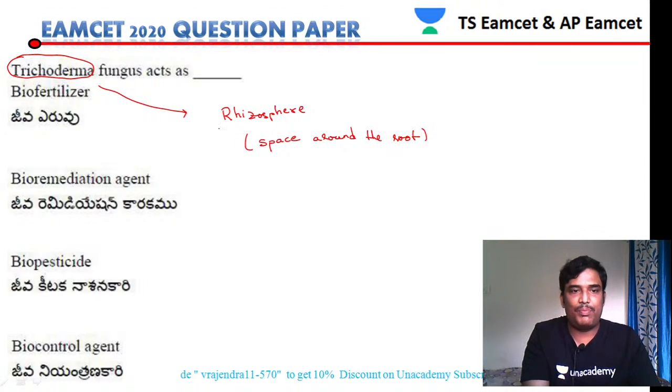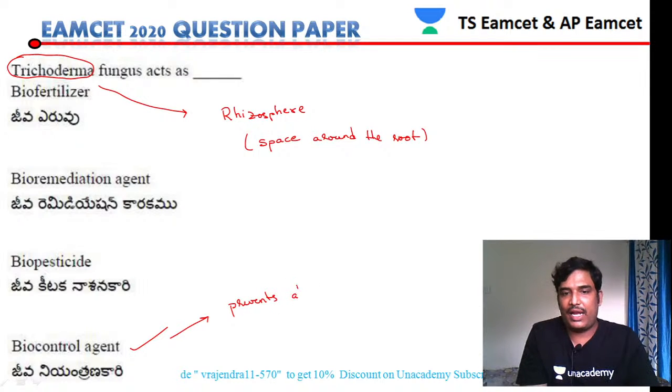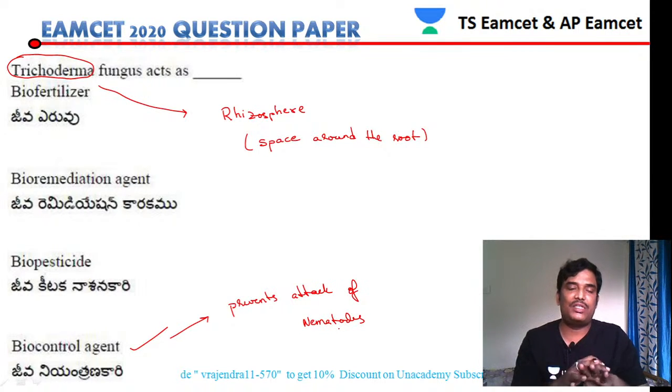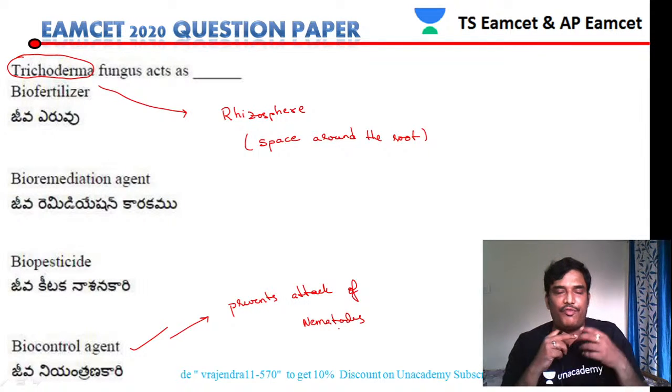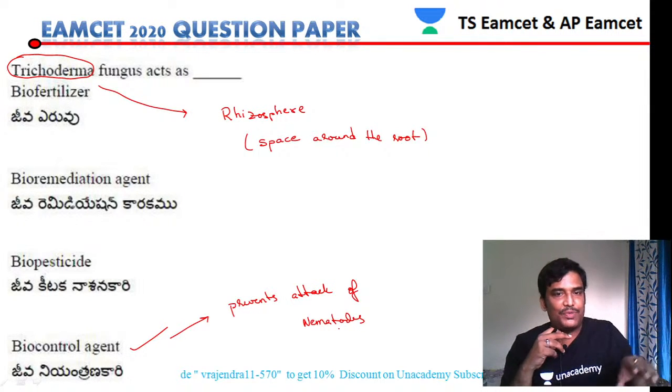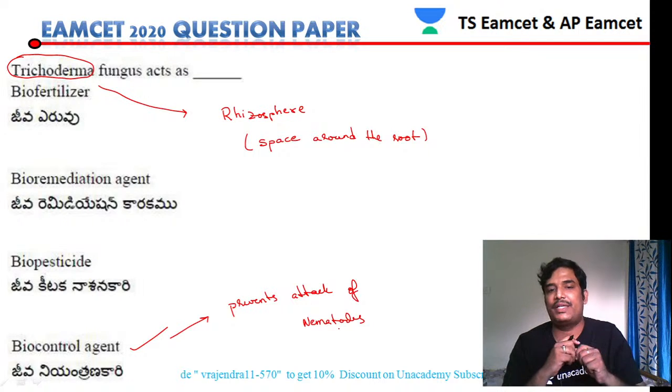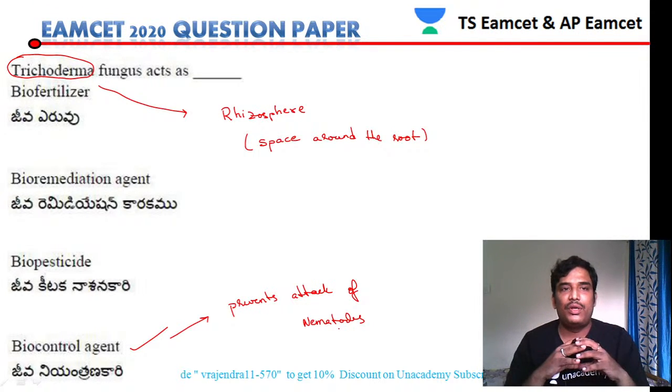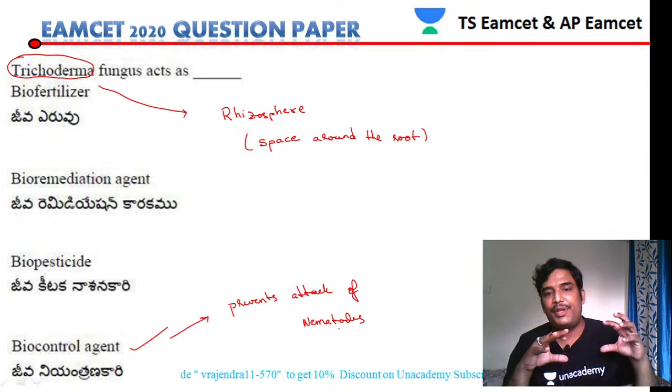What is the importance of trichoderma? It acts as a biocontrolling agent. It prevents attack of nematodes. This trichoderma fungus is present in the rhizosphere region, the space around the root of the plant. This particular fungus will prevent the attack of